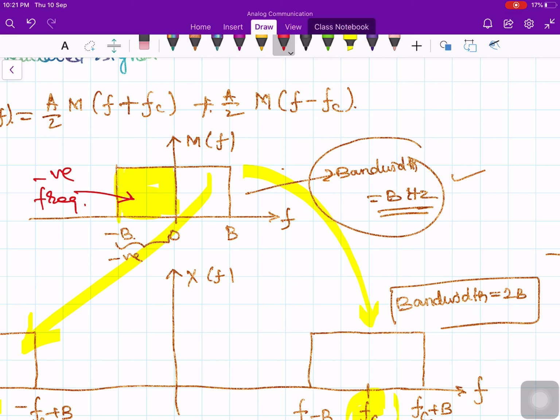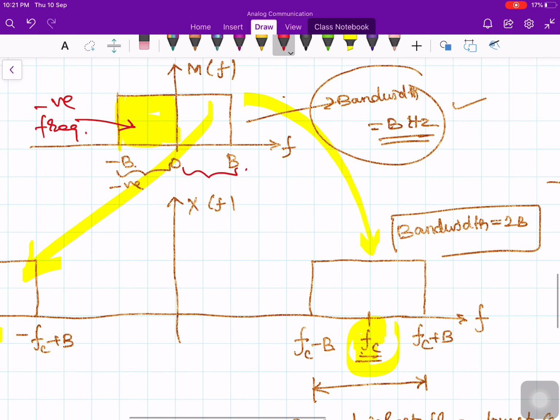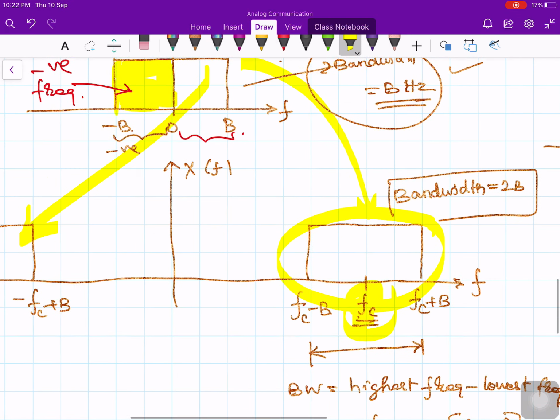Therefore, for the real frequencies, we should say positive. So really speaking, we are talking of a spectrum occupancy of 0 to B hertz. But if you look at the modulated signal, the bandwidth is 2B hertz. On the positive frequency axis itself, we have an occupancy of 2B hertz.